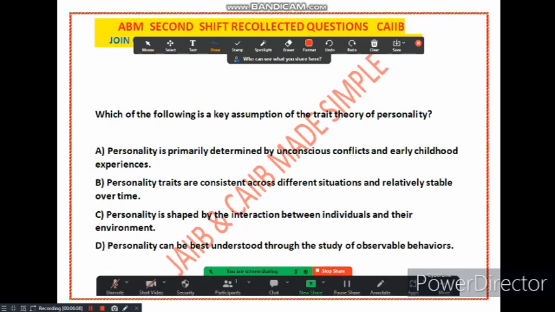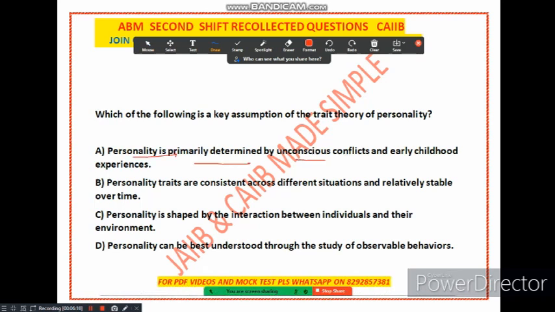The first option is, personality is primarily determined by unconscious conflict and early childhood experience. Option B, personality traits are consistent across different situations and relatively stable over time. Option C, personality is shaped by interaction between individual and their environment. Option D, personality can be best understood through the study of observable behavior. Friends, try to understand. The key assumption of the trait theory is that personality traits are consistent across different situations and relatively stable over time.